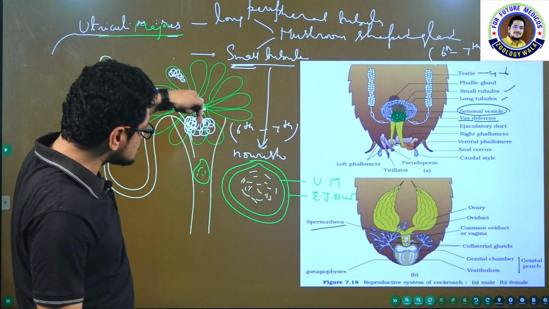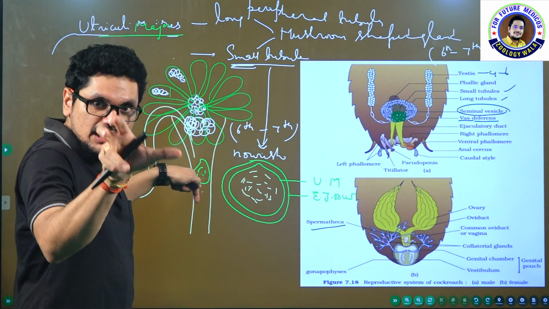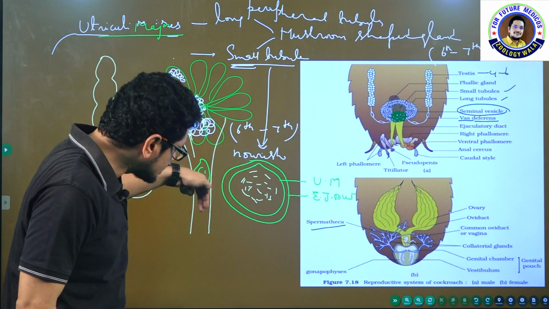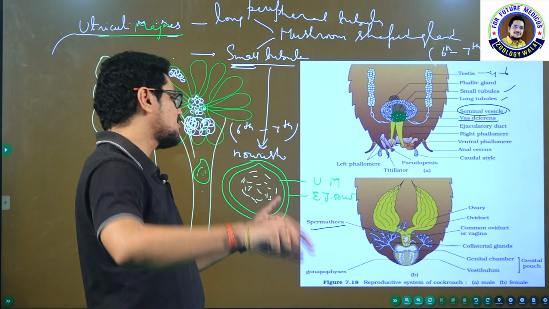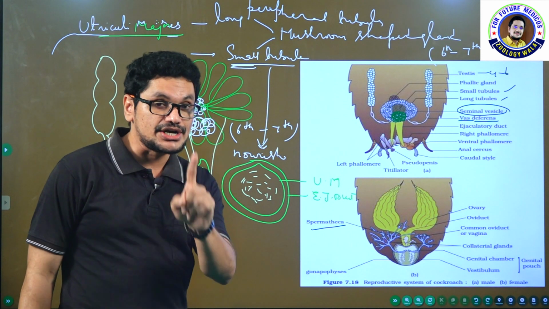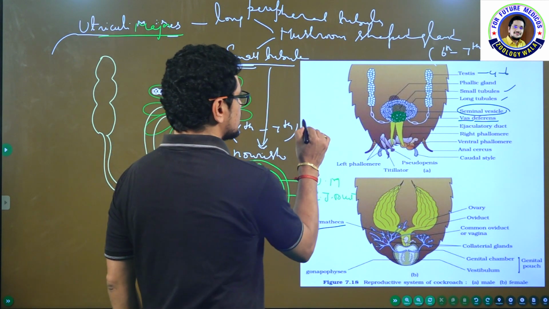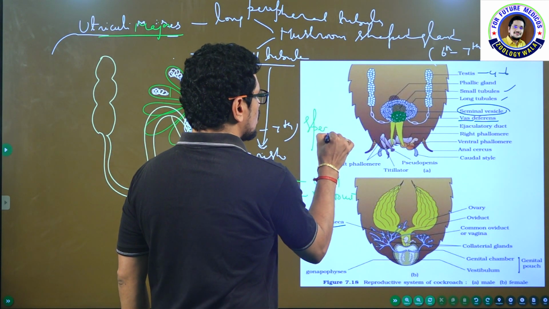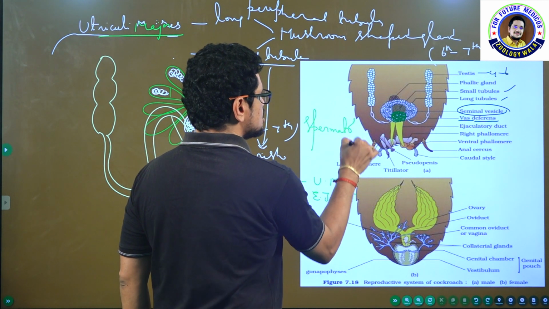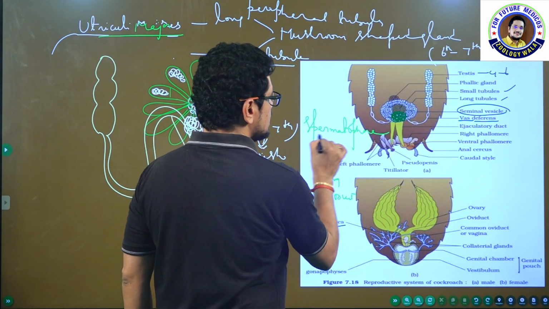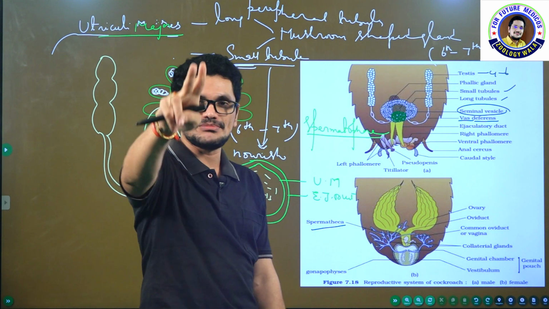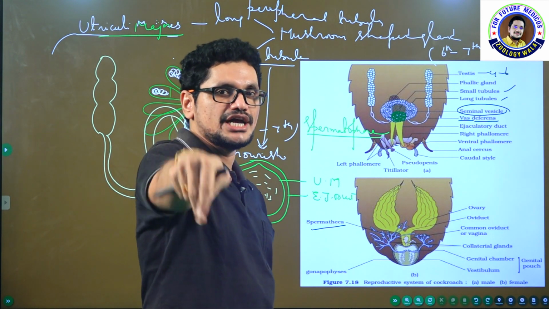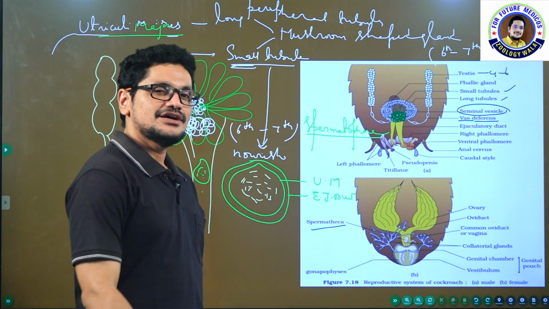When the single layered sac of sperm cells reaches the ejaculatory duct, the second layer is formed by the ejaculatory duct. Now this two layered structure is the spermatophore. How many layered spermatophore is ready now? Two layered spermatophore is ready now.